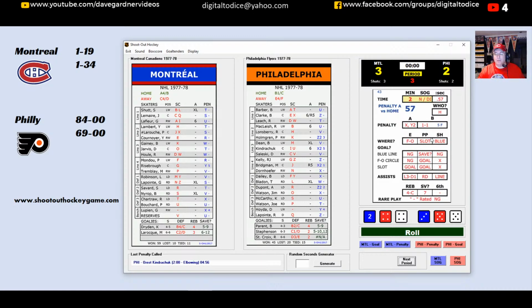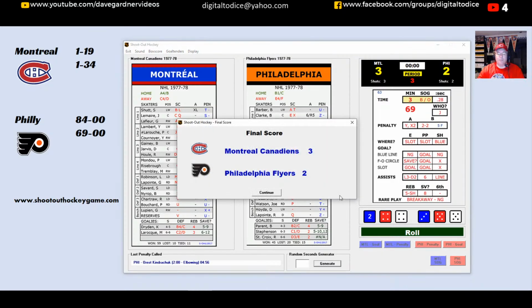So we flip it here. We're in the final minute of play, 46 seconds left. We check for the first one here. Nothing. Here's the final flip of the game. Can the Canadians hang on? The final roll. Time will run out on the Flyers. A good comeback here at the end, even with my own homebrew rules, but they will fall short. So in Game 3, Montreal takes this one. It's a little closer this time. It is 3-2 here in Game 3.